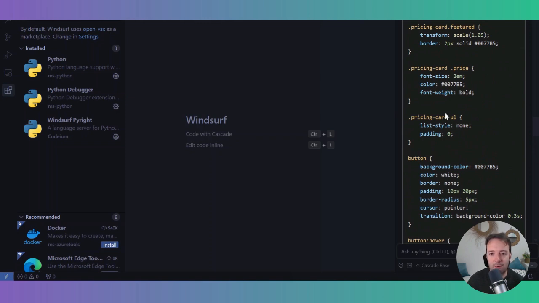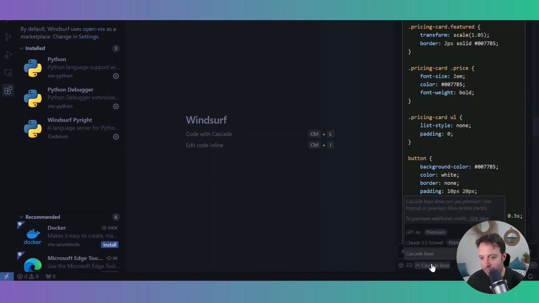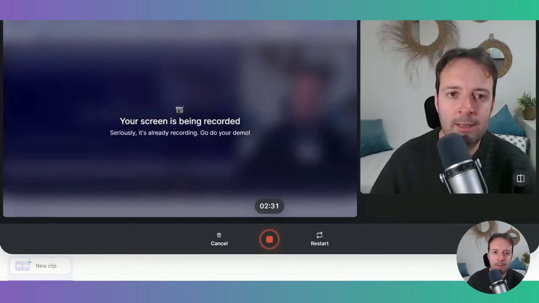So Windsurf is about $15 per month. You get, I think, 2,000 prompts, so that should be plenty. Also, the model is quite important. The base is just Cascade, and if you want to use Claude Sonnet, which is what all of the best ones are using as of the time of recording, then you'll need to pay as well. So that's something to know. Definitely worth trying out.